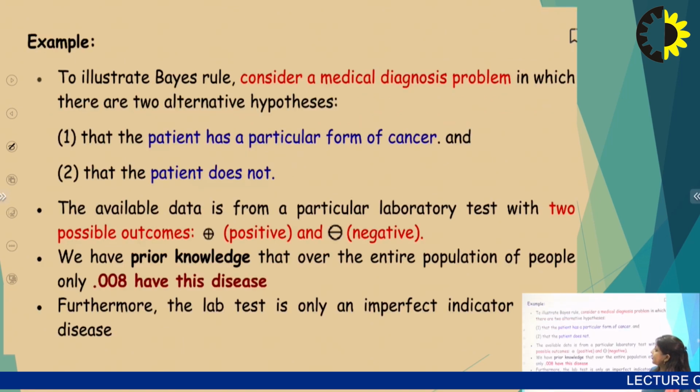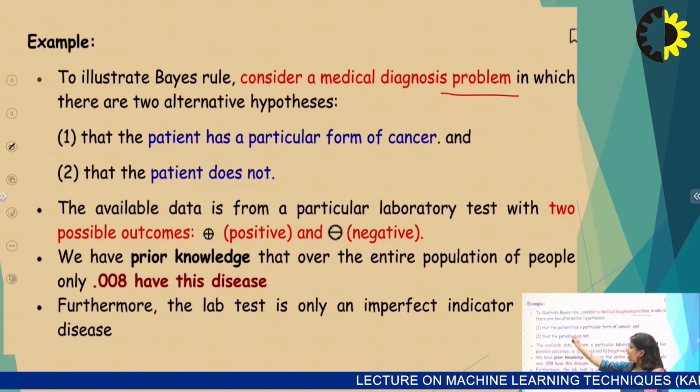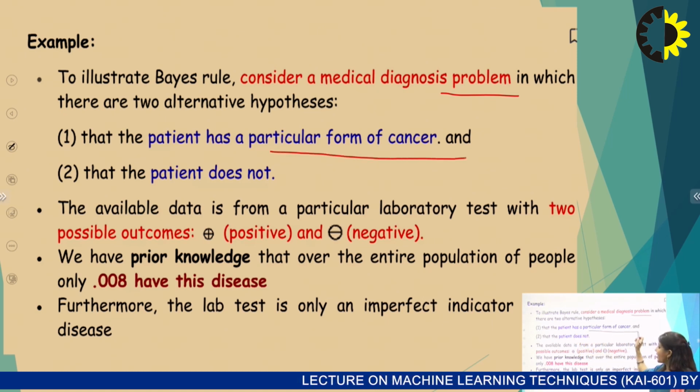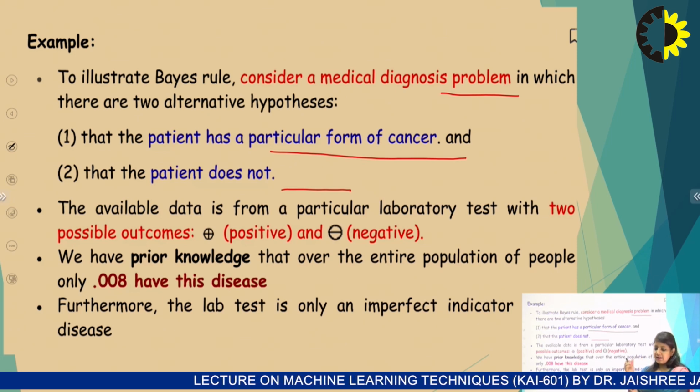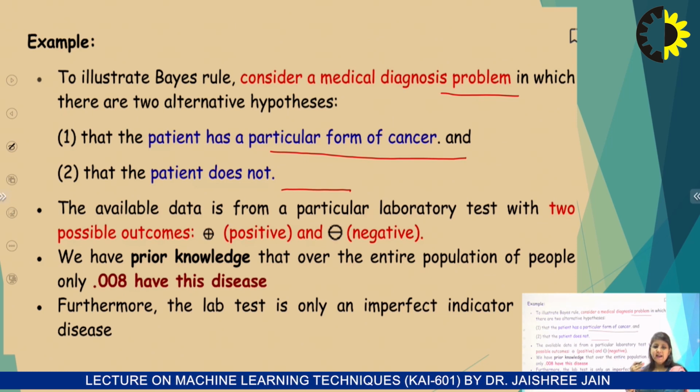To illustrate the Bayes rule, consider a medical diagnosis problem. We can understand this formula with the help of one example, medical diagnosis. There are two alternatives: the patient has a particular form of cancer, or the patient doesn't. We have to classify how many patients have the cancer problem and how many do not.